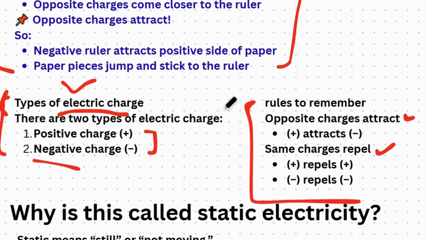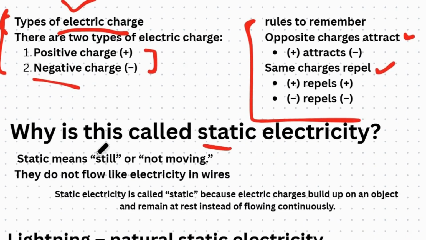Now we know about charges, because electricity is produced from charge, and we have the whole idea about how charge is created, what its types are, when it repels and when it attracts. Our today's topic is all about static electricity. Static electricity is static because it's still not moving. Those electrons don't flow like electricity in wires, because it's not continuous. It occurs whenever you rub, when there is friction.